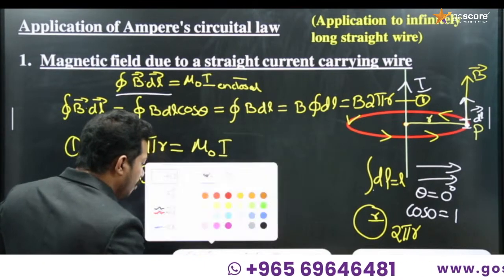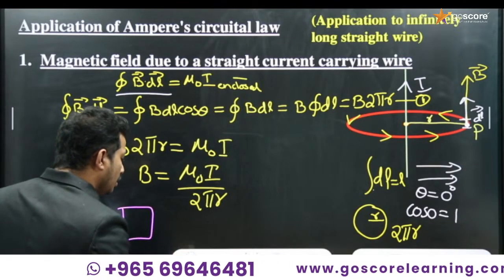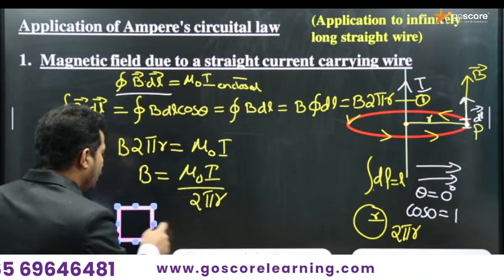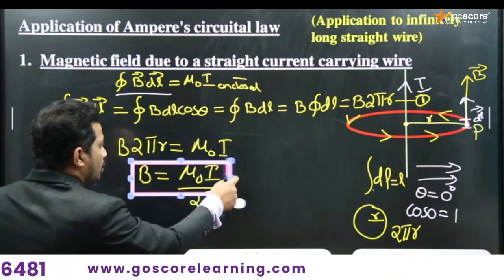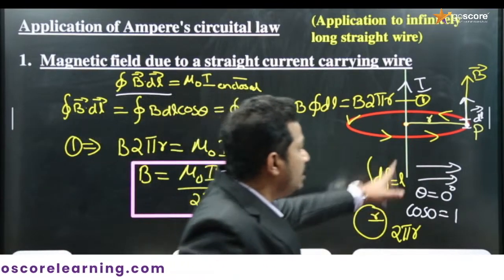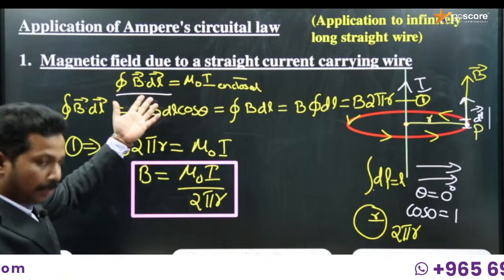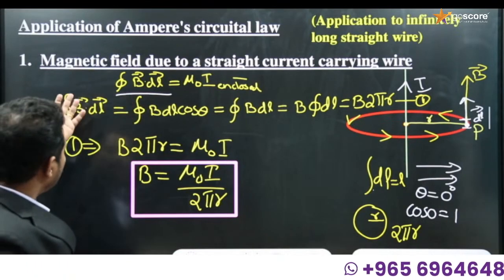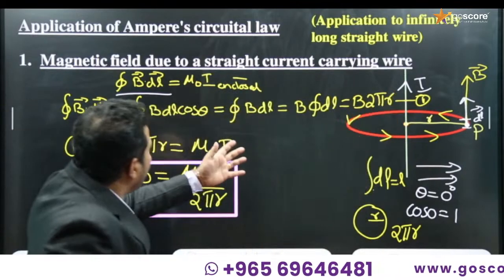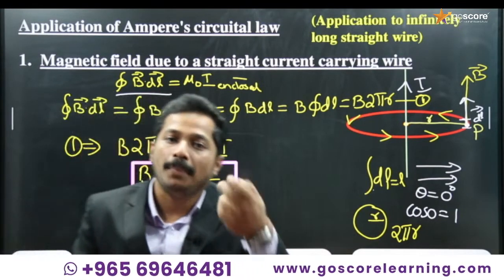Now we have an equation which gives the magnitude of the magnetic field. This is the application of Ampere's circuital law to a straight current carrying conductor, and this is the final equation. As simple as that. Just consider Ampere's circuital law and expand the LHS, and you will get B into 2 pi r. Equate that with the RHS and rearrange to get the equation for the magnetic field.